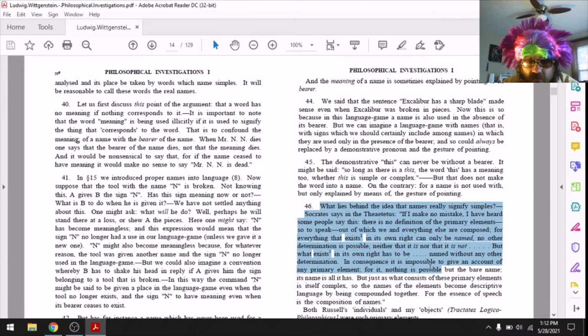For it, nothing is possible but the bare name. Its name is all it has. But just as what consists of these primary elements is itself complex, so the names of the elements become descriptive language by being compounded together. For the essence of speech is the composition of names. Interesting.